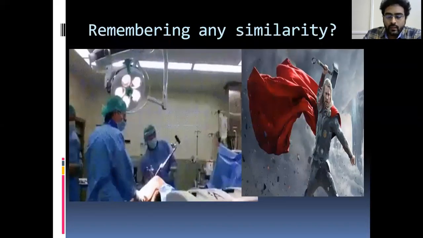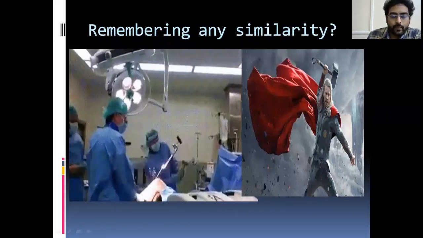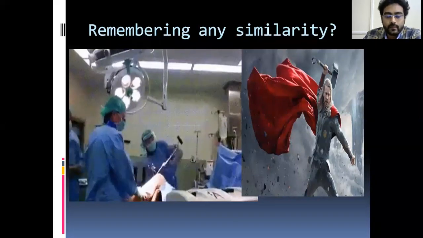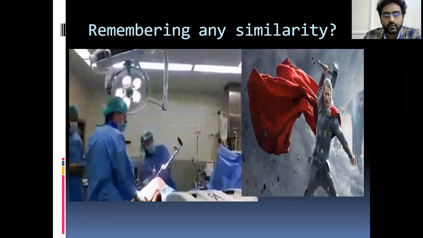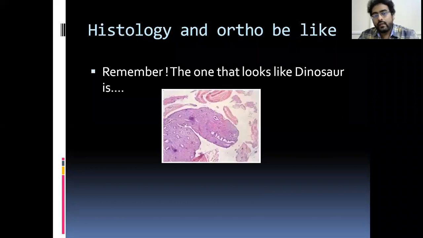Even though I take two classes, you will continue the same pattern you follow with the histology slides for identifying them. What did you do in the histology lab? Just remember that. The one that looks like a dinosaur head or something like that is a thyroid.